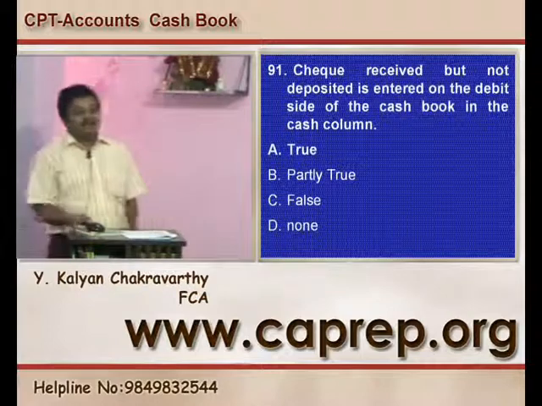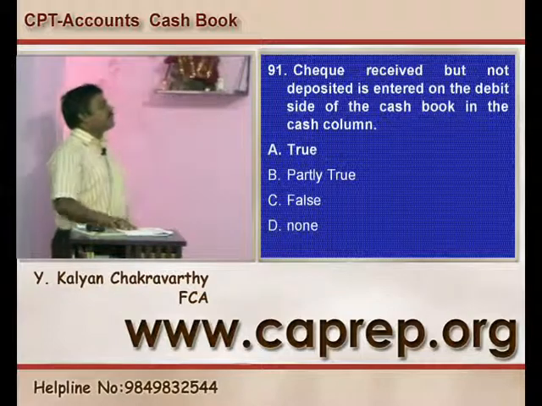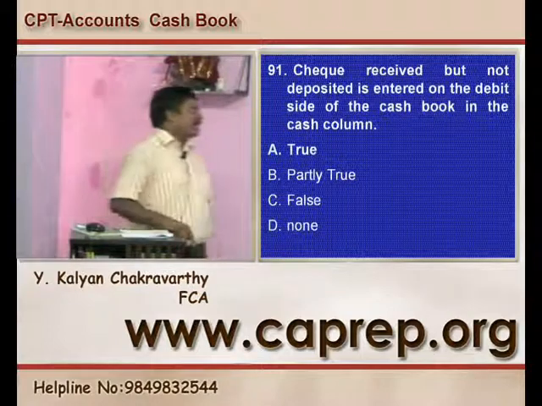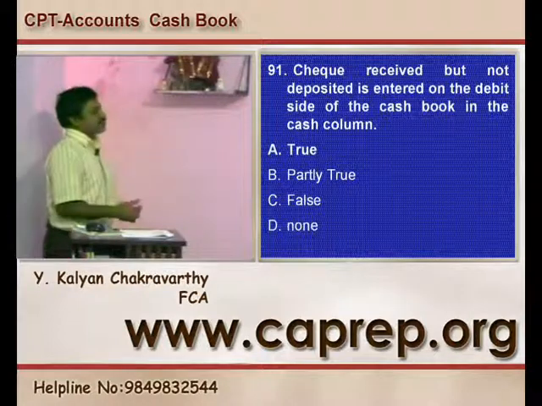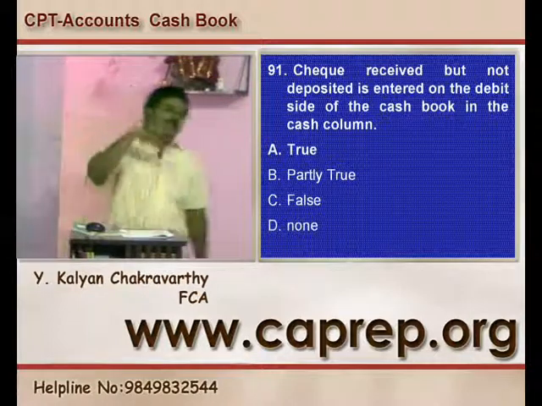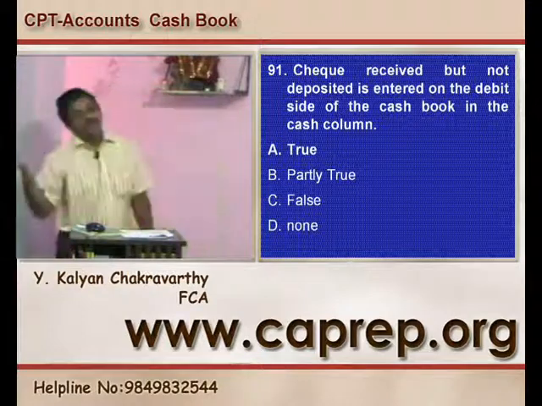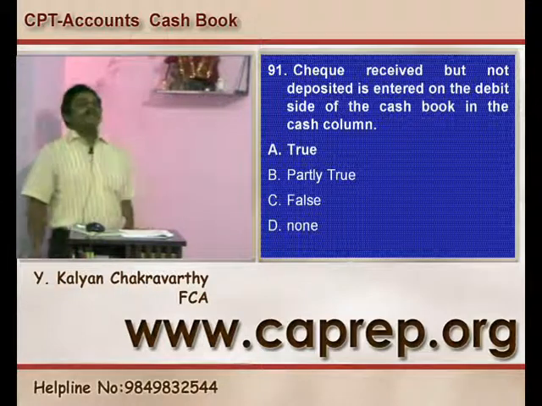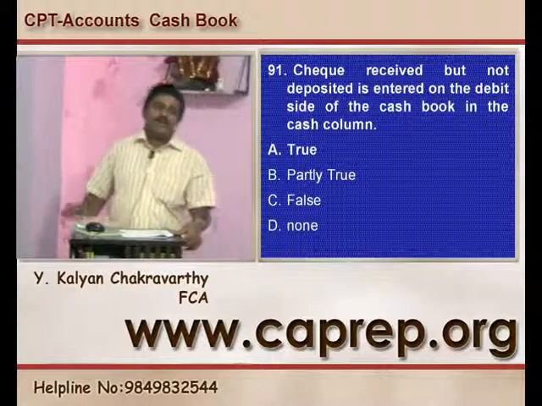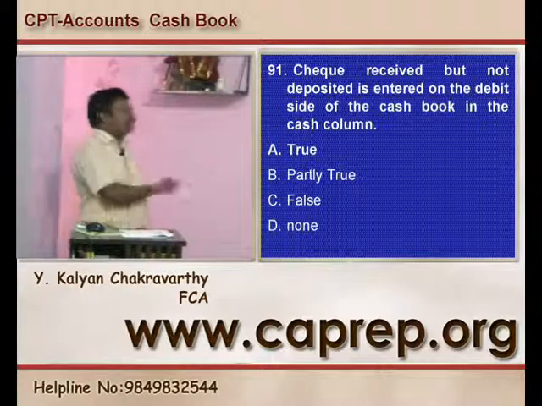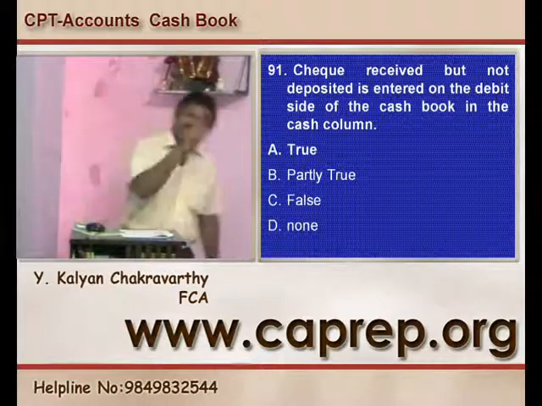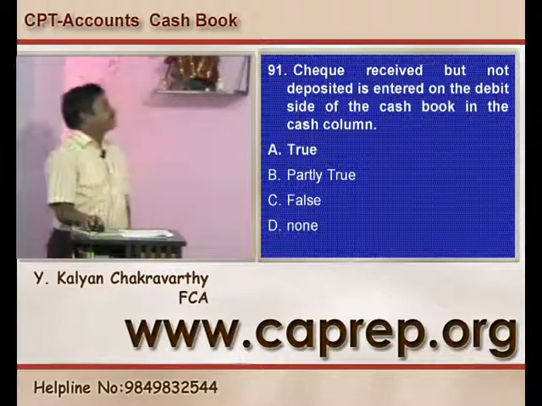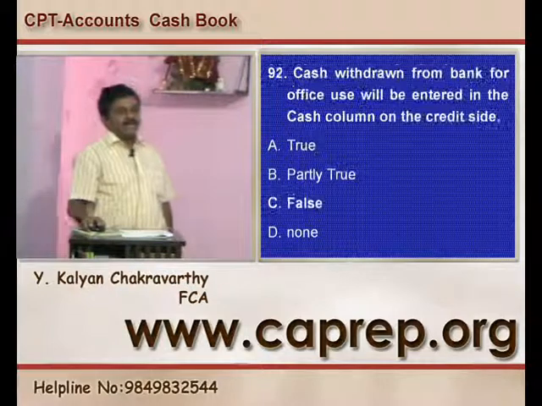Question number 91. Check received but not deposited is entered on the debit side of the cash book in the cash column. Yes. Once I receive the check and it is not yet deposited, it is to be treated as cash, and the entry is cash account debit to party account. So it will be recorded in the cash column. On that pretext, it is a true statement. Question number 91, A is the right answer.